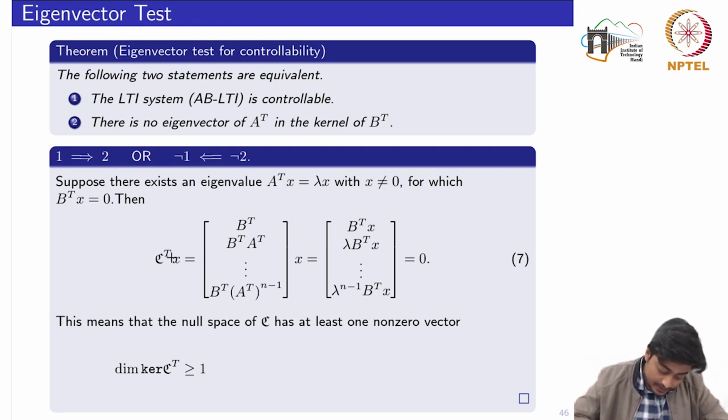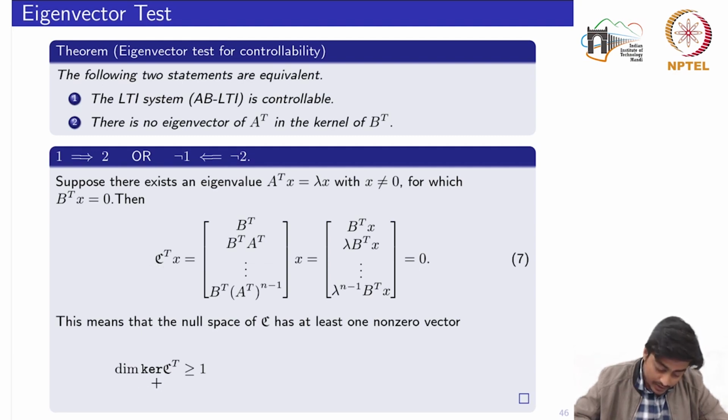Now it means that the dimension of that subspace would be at least 1, because we have already assumed that X is a non-zero vector, and for a non-zero vector it satisfies that C transpose X is equal to 0. That is to say that X is also in the kernel of C transpose, and which is non-zero.